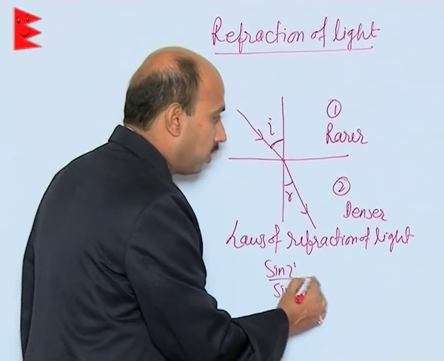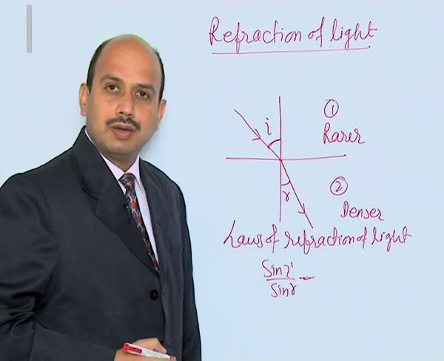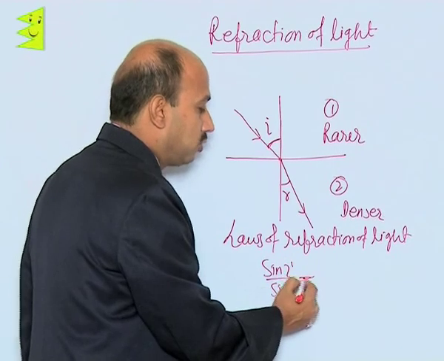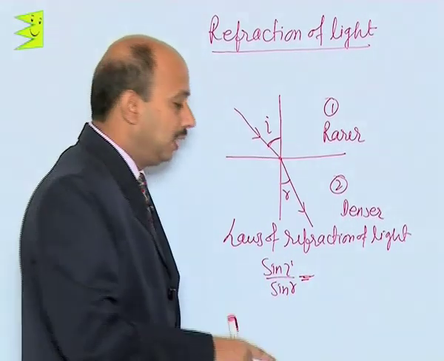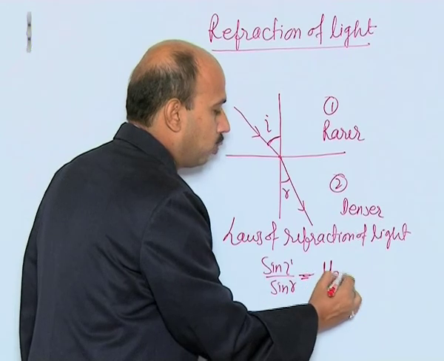It remains constant for the given pair of media, and that constant is known as the refractive index of the medium. So we can write here mu 2 1.